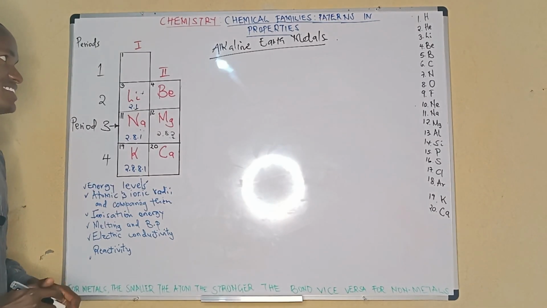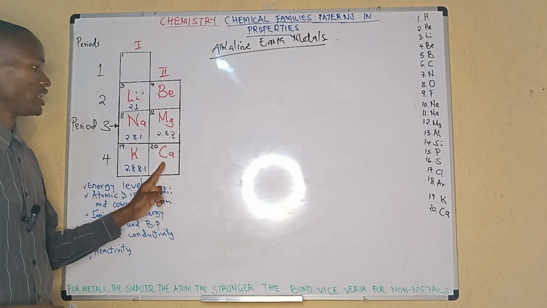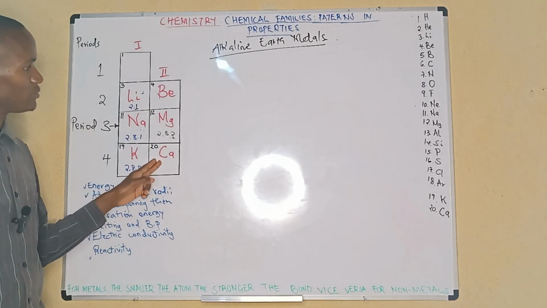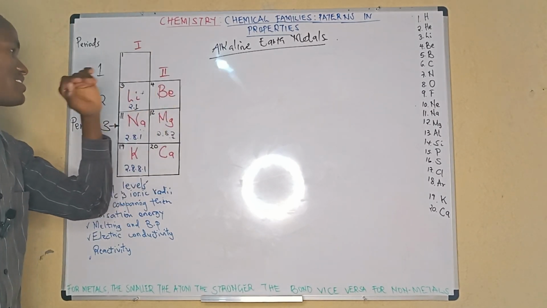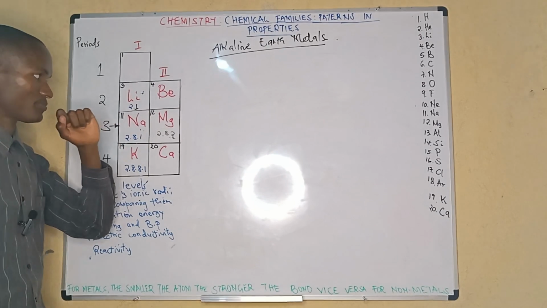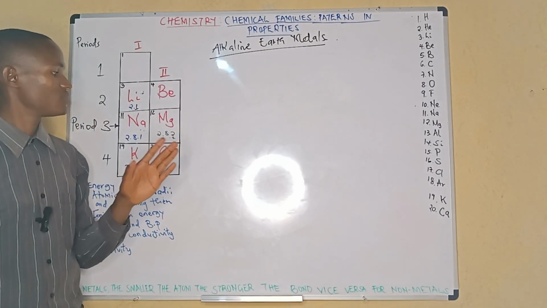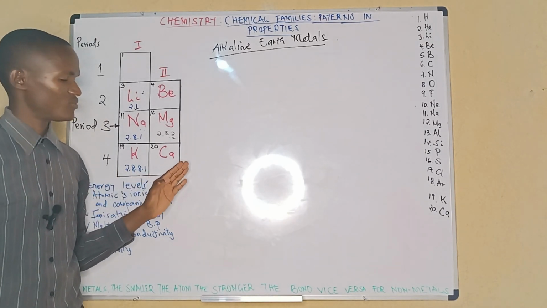Alkaline earth metals, and I've been saying all along, they are group 2 elements. Group 2 elements, and a chemical family name for them is alkaline earth metals. The word earth has to be there. Group 2, so starting from beryllium to magnesium to calcium to barium.